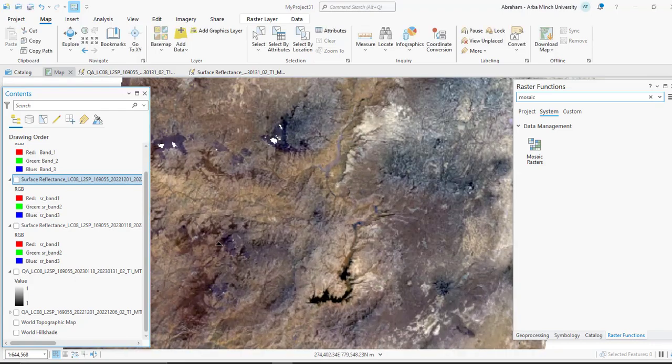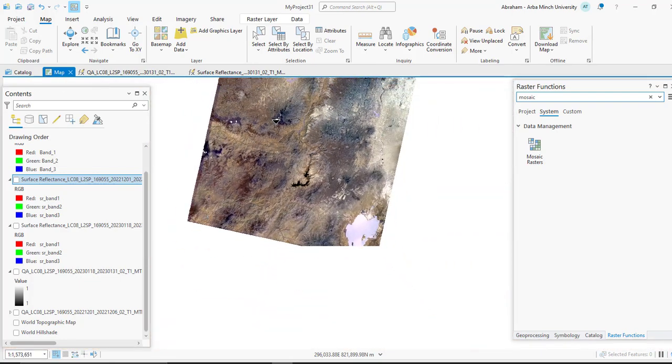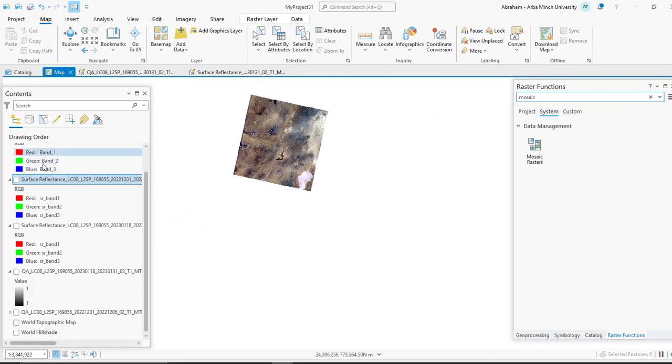As you can see, there is a little void around this, so you need to use images of different years or at least 1 month or 2 months interval between the two images, and you can completely remove the cloud from your image by using this process.